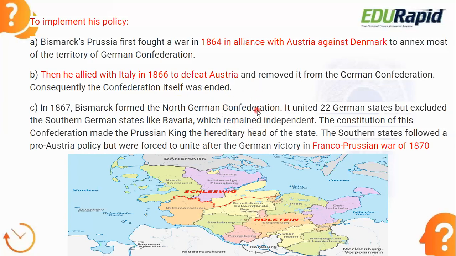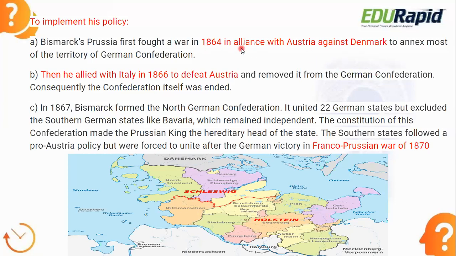So in this North German Confederation, he united 22 German states. Okay, and he excluded the southern German states like Bavaria, which remained independent. And the constitution of this confederation made the Prussian king the hereditary head of the state. And next, the southern states followed the pro-Austria policy but were forced to unite after the German victory in the Franco-Prussian War of 1870. So these three wars are very important.